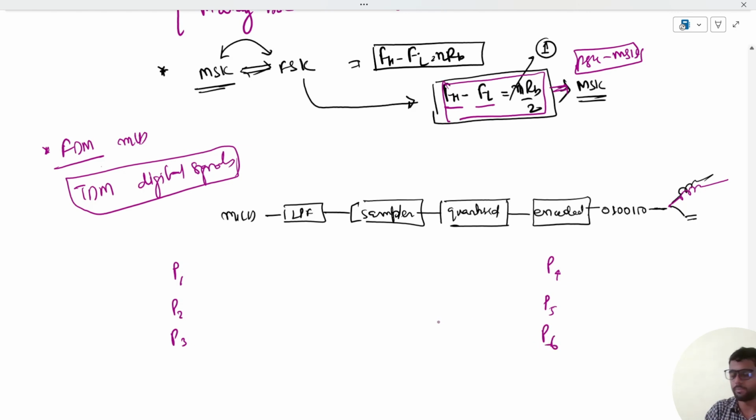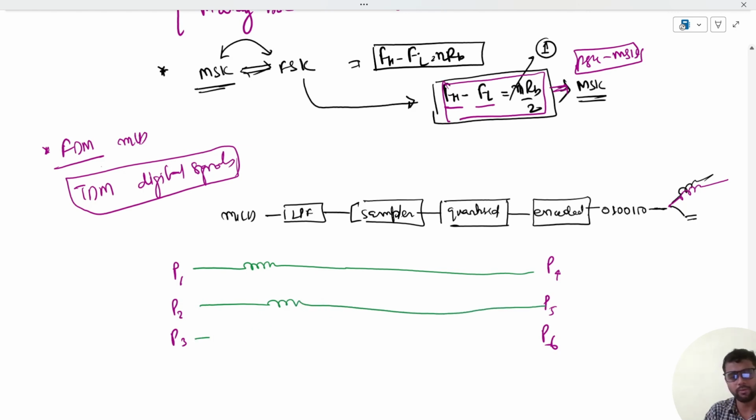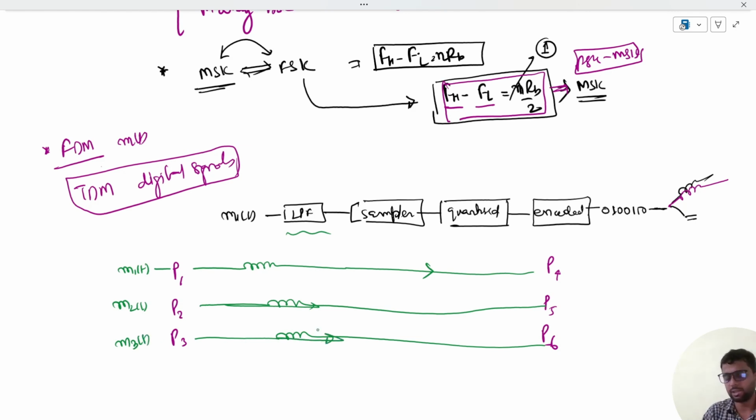One possible scenario is a dedicated channel between P1 and P4, between P2 and P5, and between P3 and P6. Then m1(t), m2(t) and m3(t) can each be transmitted through their dedicated channel.